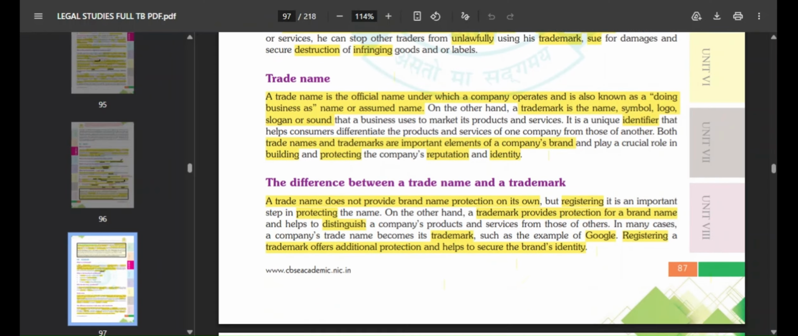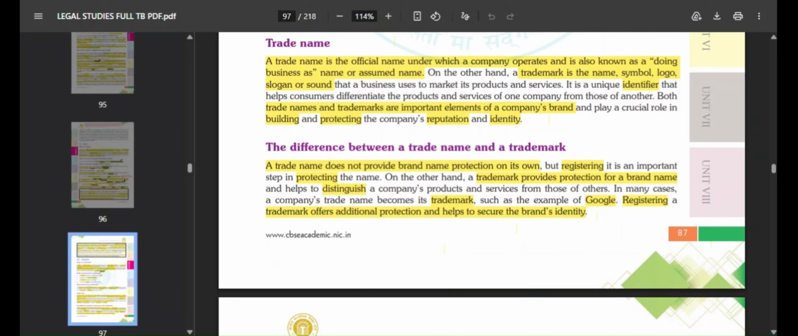Now, what is the difference between trade name and trademark? Basically, a trade name does not provide brand name protection on its own. Just by a trade name, you are not getting brand name protection, but registering it is an important step in protecting the name. Once you register it, that name is getting protected. On the other hand, the trademark provides protection for a brand name.